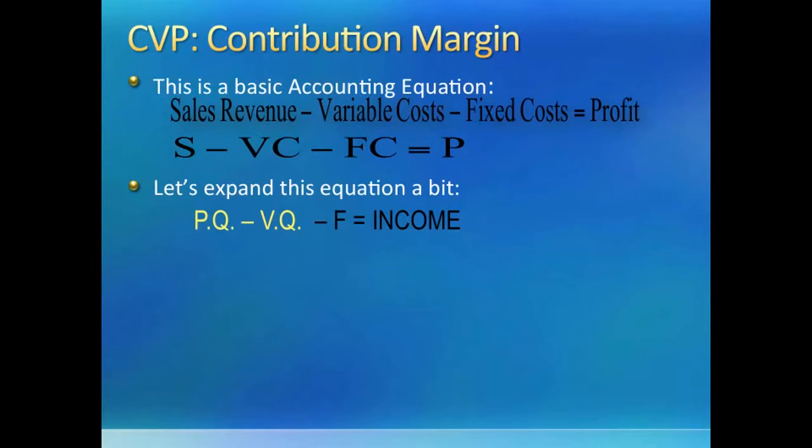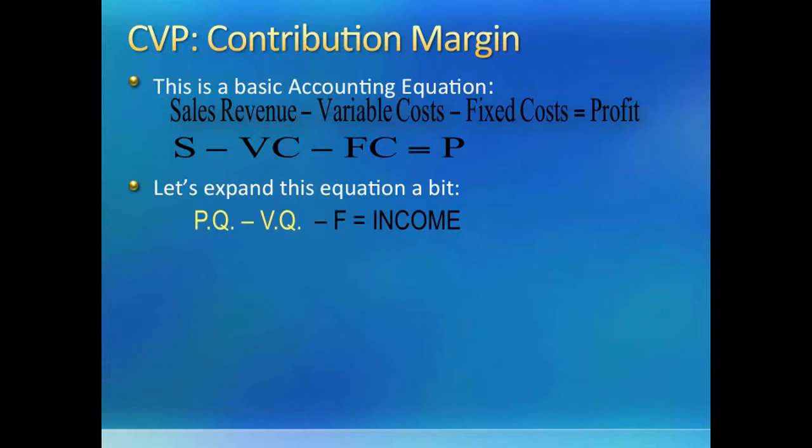Now think about each piece of this equation. What is sales revenue? It is the sales price per unit times the quantity sold. So we will use P for price and Q for quantity of production throughout this chapter. Now let's look at variable costs. Total variable costs are variable cost per unit, which is V, times the quantity, which is Q. So we will use V for variable cost per unit and Q for quantity.